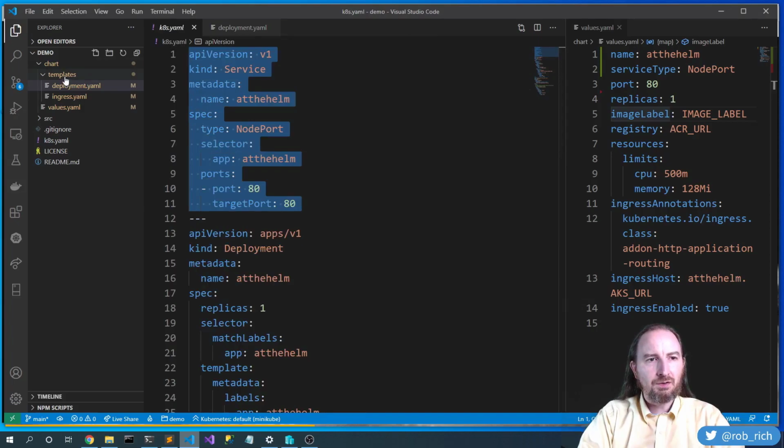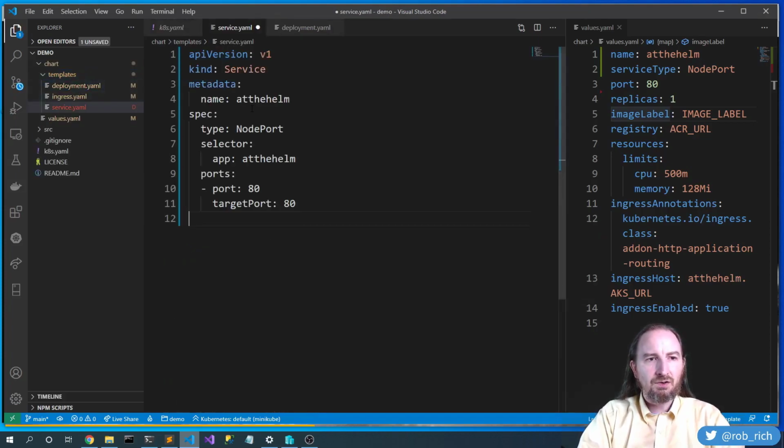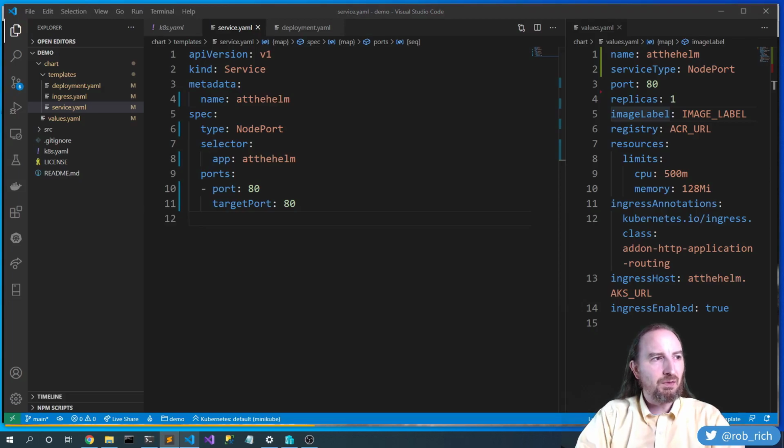But now that we're starting to scaffold them together, we can create service.yaml, we can break them out into all of the pieces. Now, right now we're only templating a deployment, a service, and an ingress, but we could also deploy other things like users and roles, secrets and config maps, PVs and PVCs, anything in Kubernetes, any YAML resources, we can build this way. That's perfect. Now that we've got all of the pieces in place, let's start to wander through this template and centralize all of the pieces that we need.